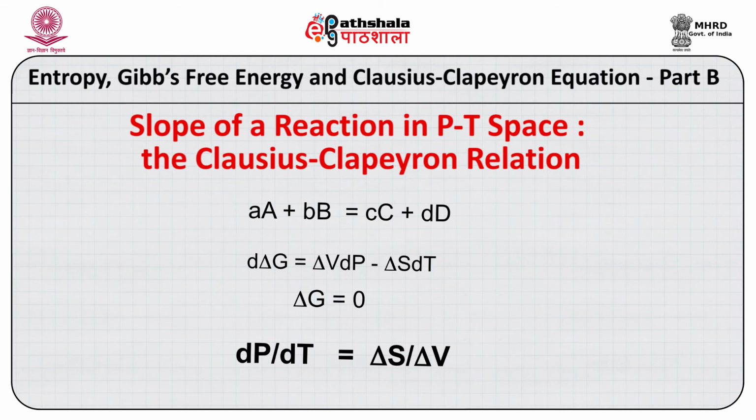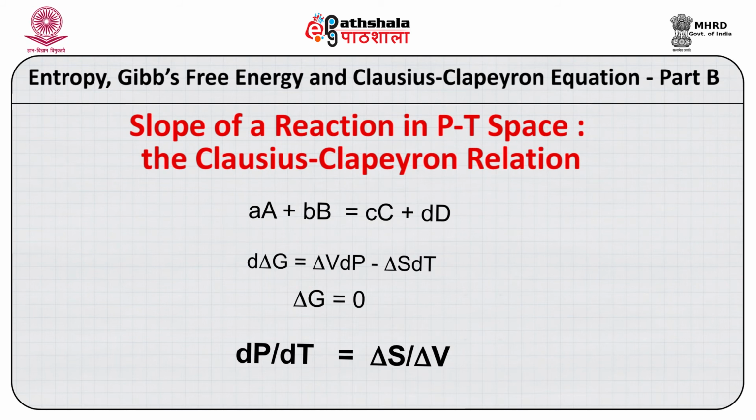This equation is known as the Clausius-Clapeyron relation. This is one of the most fundamental relations we use in geology and material science. The slope of any reaction in a PT space is defined by ΔS/ΔV.